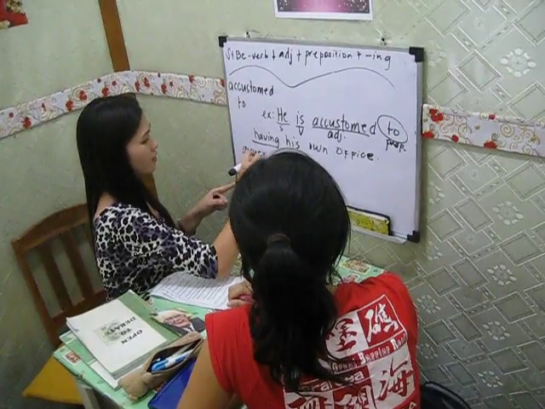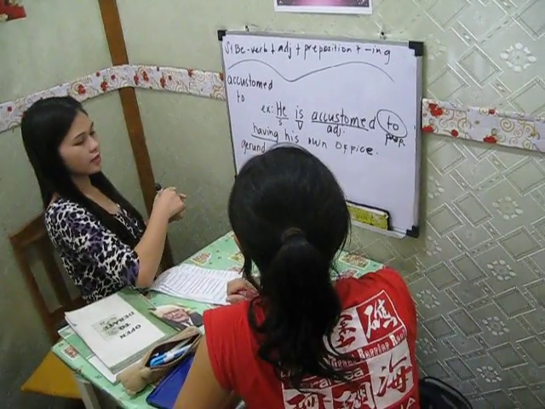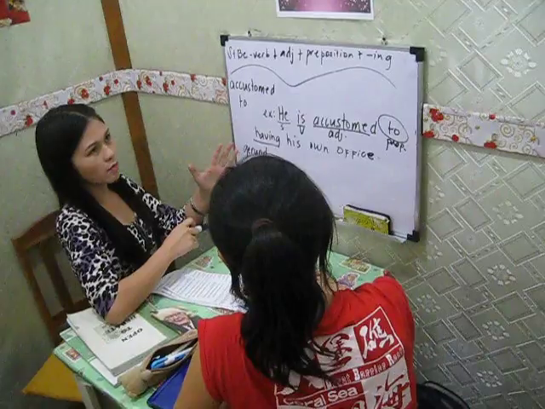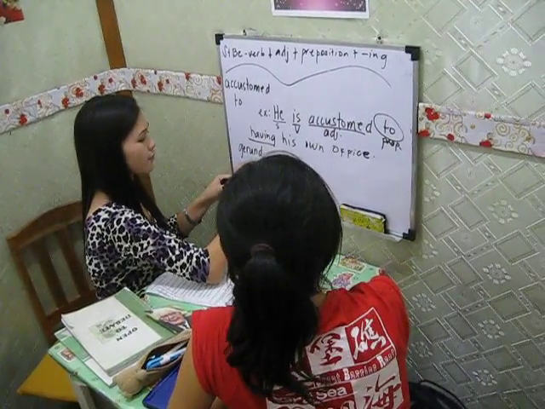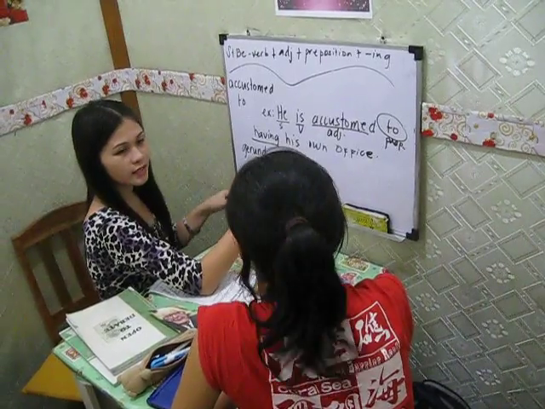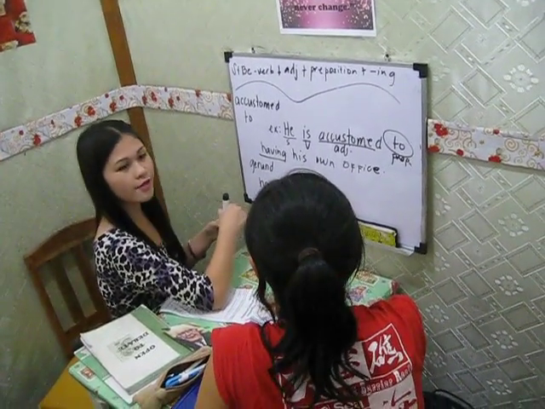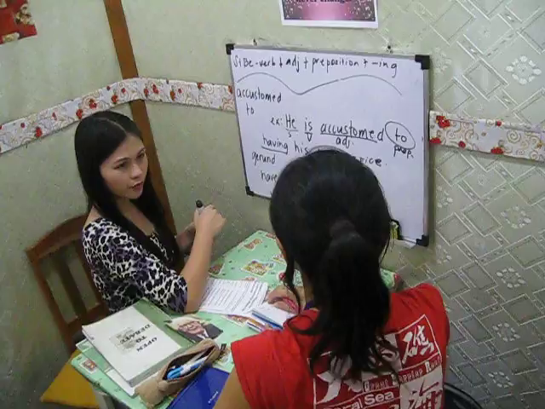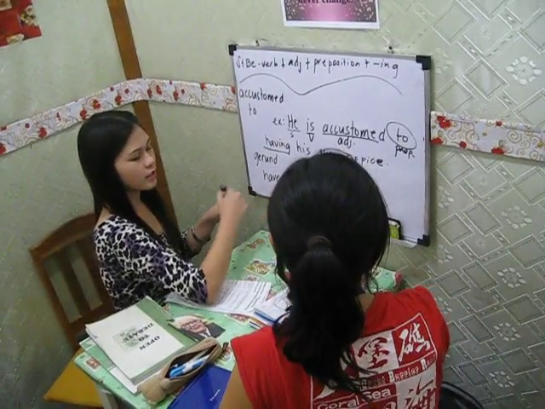Okay? Commonly known as gerund. The form of gerund is verb plus ing. Okay? And it doesn't function as a verb, but rather it functions as a noun. Okay? Have plus ing, it could be